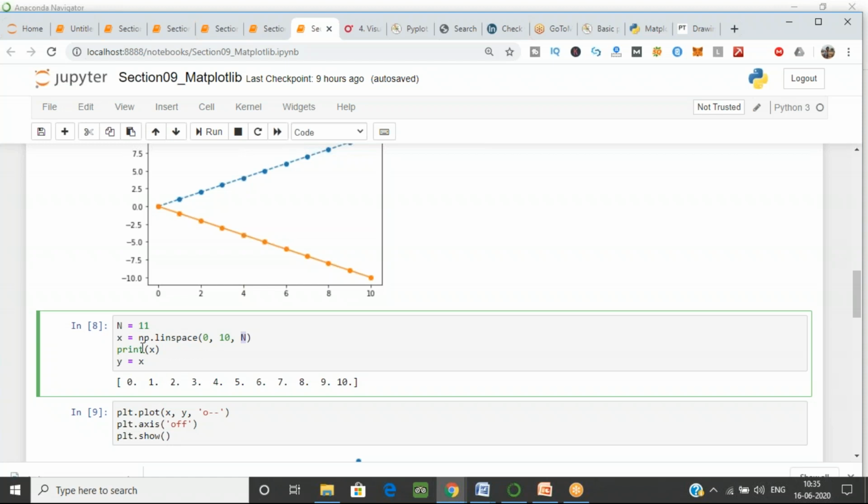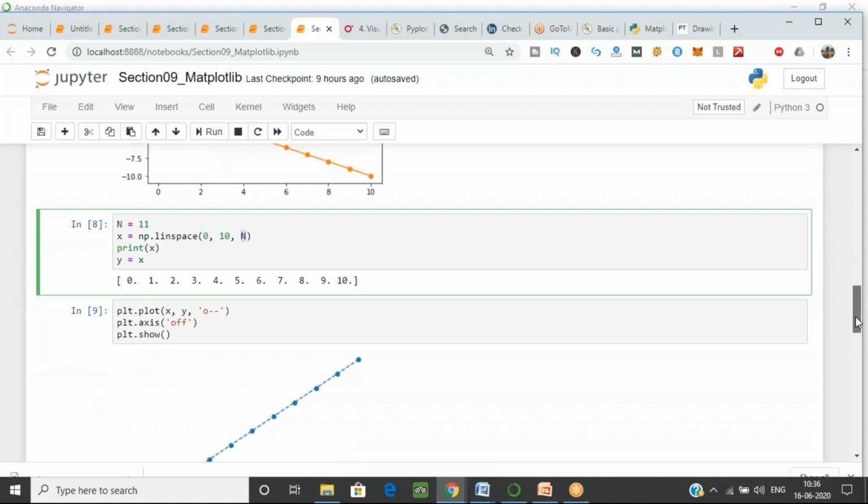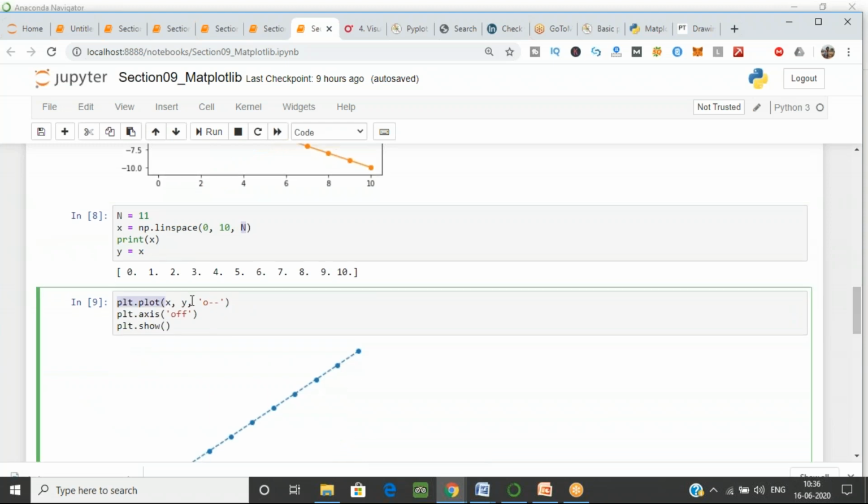Now what I want to do is draw the graph for this. Here I have taken the x value. You can see I have the x value over here. And I have again given y equal to x. So I'm assigning again y equal to x, that is, I'm making x and y the same. So for that, now I have to draw the graph. So let's draw the graph for this.